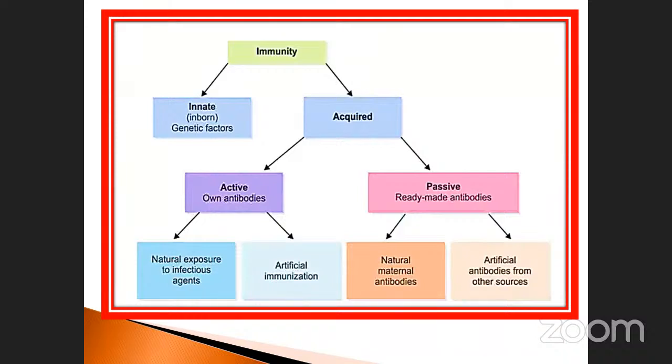Immunity is of two types, innate and acquired, otherwise called non-specific and specific, or congenital. The acquired immunity is divided into two types, active and passive. Active is divided into two: natural, by exposure to an infectious agent, and artificial, by immunization. Likewise, passive is also divided into two: natural, maternal antibody, and artificial, antibody from another source. These are the two types. Okay, we'll see one by one.